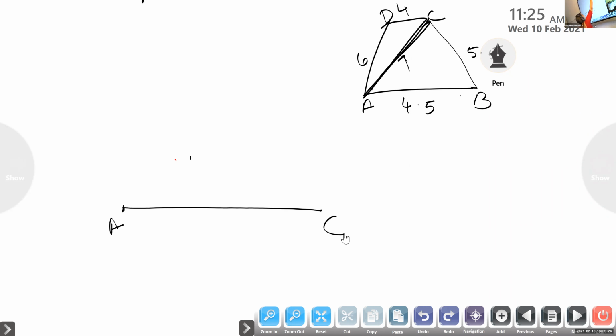Now we will draw ADC first, the first triangle and then the second triangle. AD 6 centimeter, CD 4 centimeter. You must write the length also after drawing.